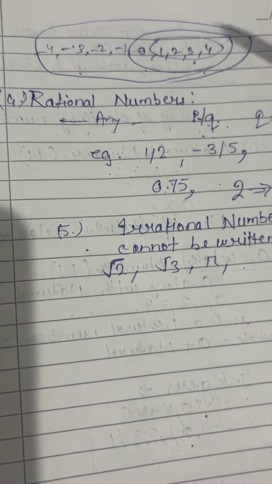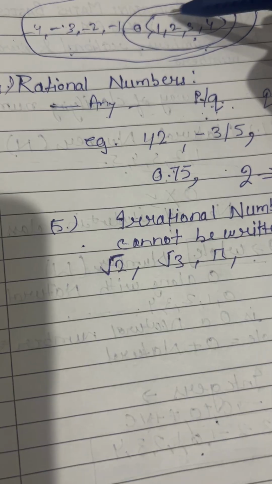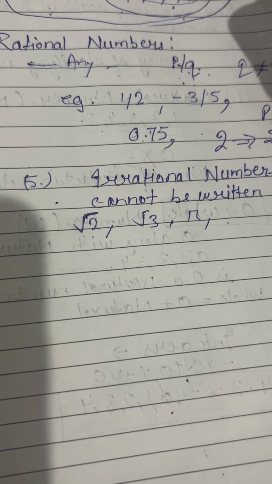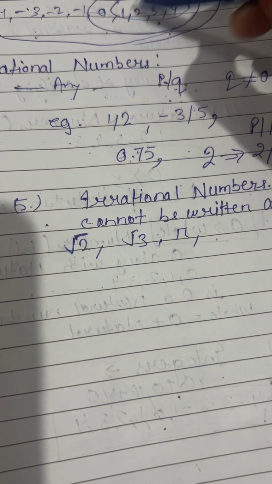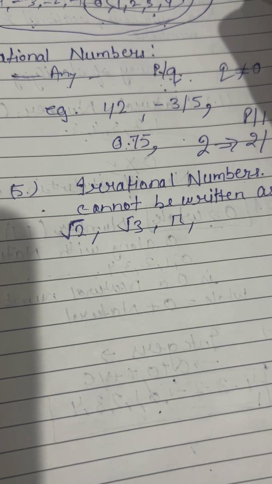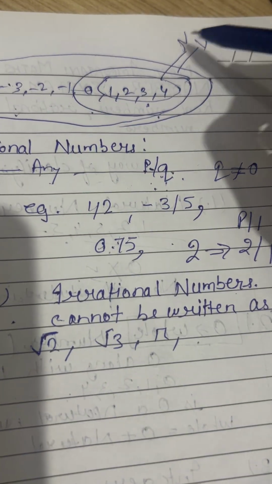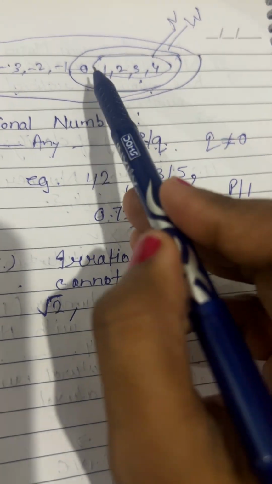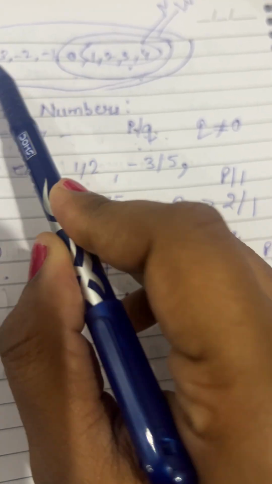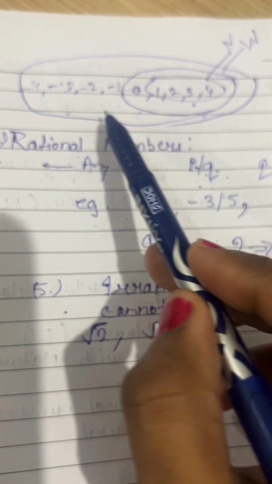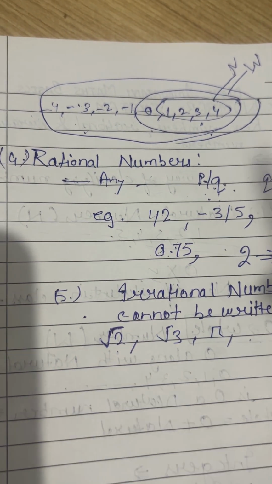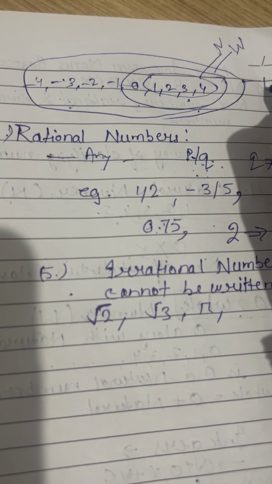So till now we know these are the natural numbers. 0 plus natural numbers is the whole numbers, and whole numbers plus negative numbers are integers.